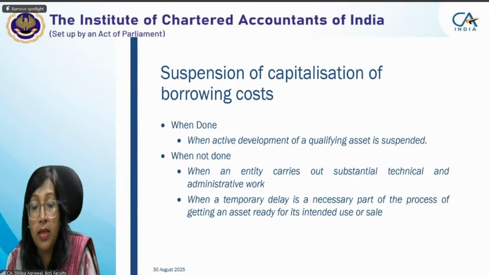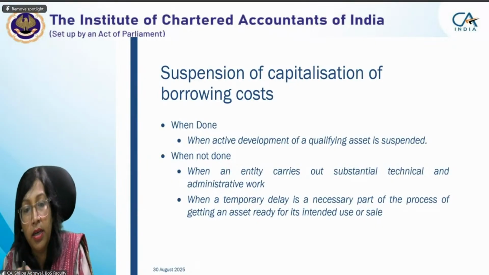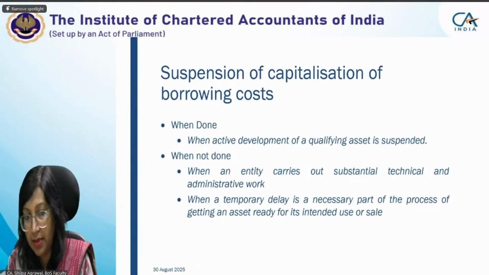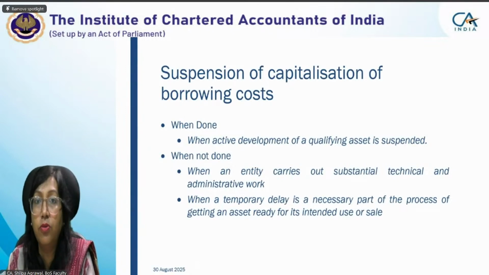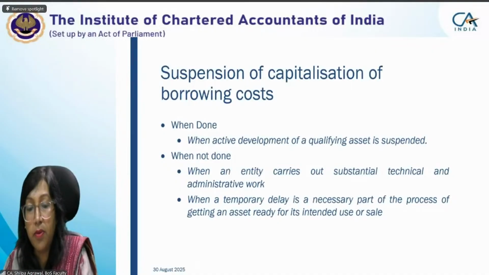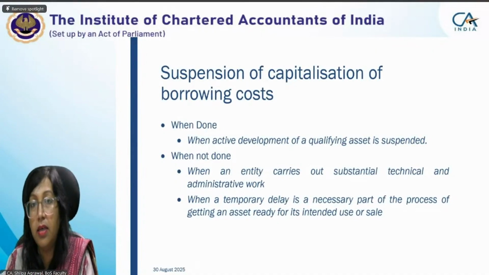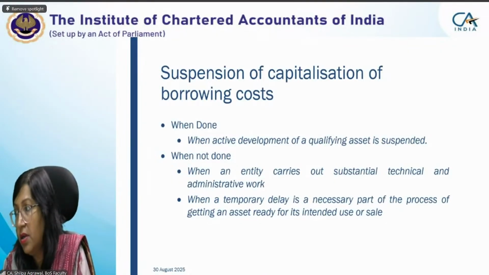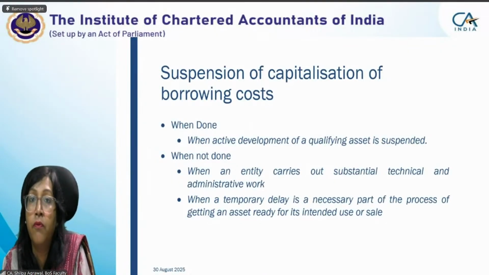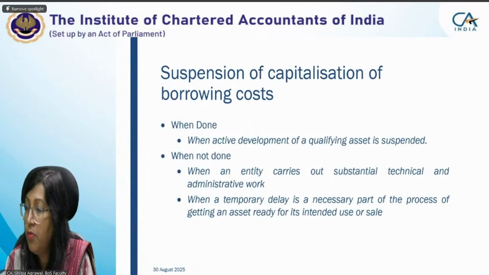Until you remove the rock, you cannot proceed, so that is a necessary part of the process. Something unexpected may come up beneath the earth, and because of that some delay happens. That delay won't stop your capitalization of borrowing cost.